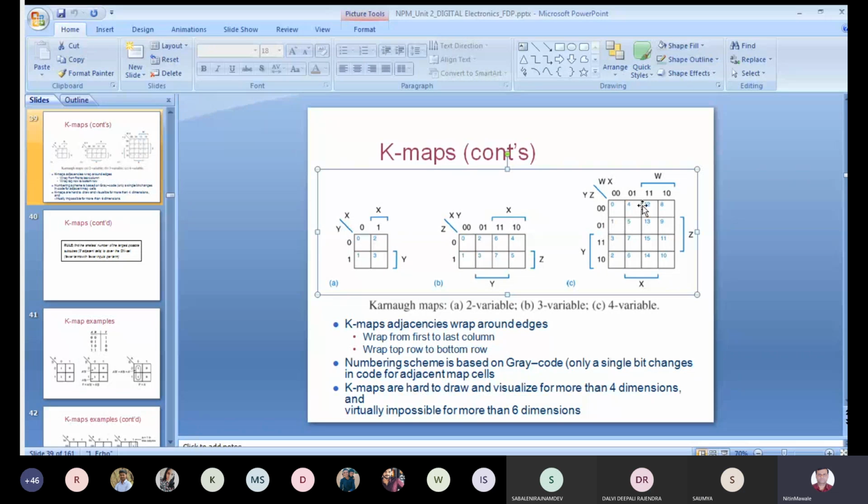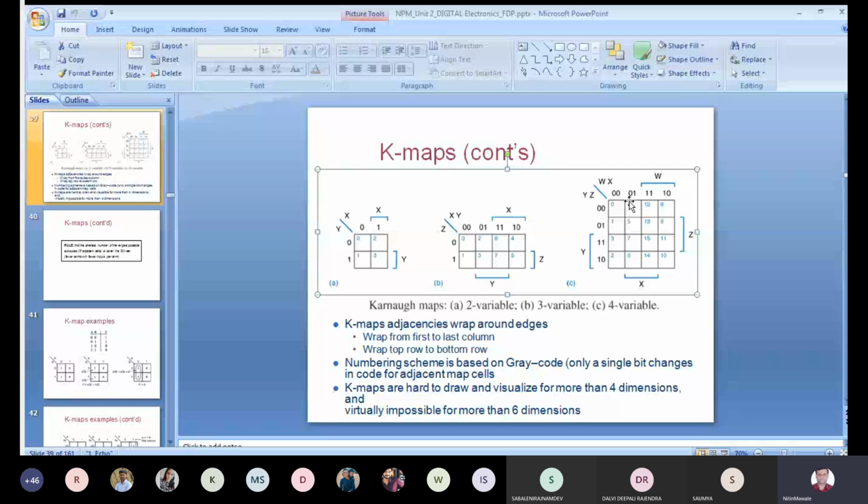All 4 ones. So here see 15, here also 1 1, here also 1 1. So like that you can identify the cell numbers. But again I am repeating, the upper notations are in gray code, and while calculating these cell numbers, you are considering the decimal equivalent of that binary number, whatever numbers you are having in 0 and 1 form.